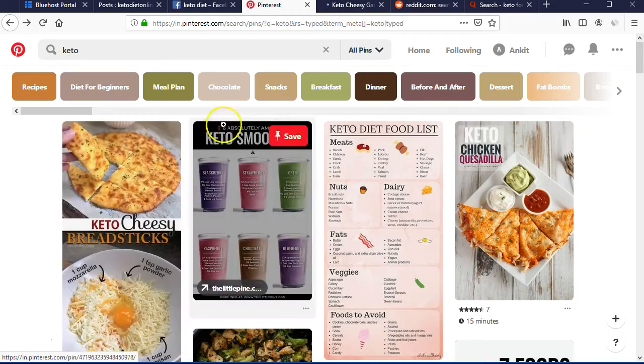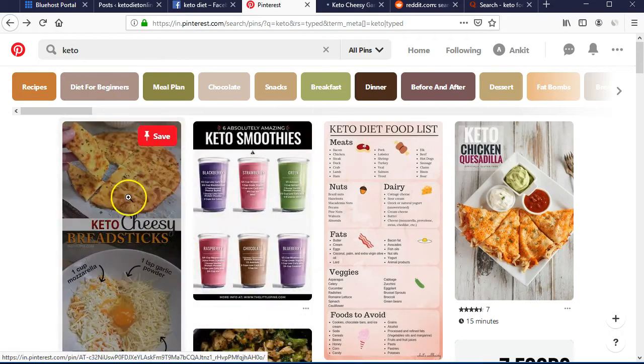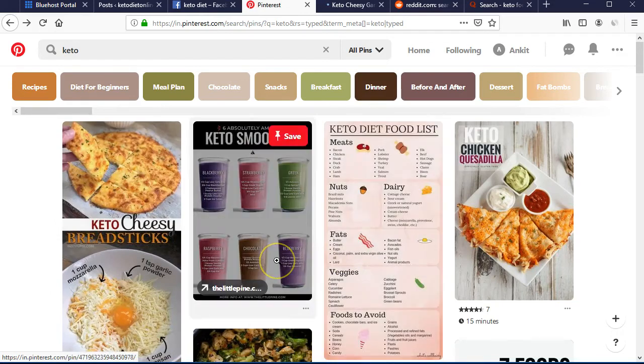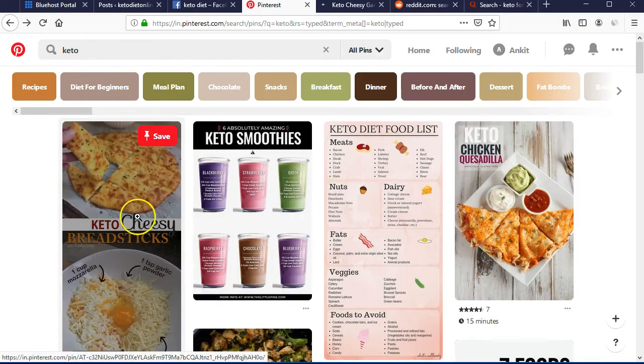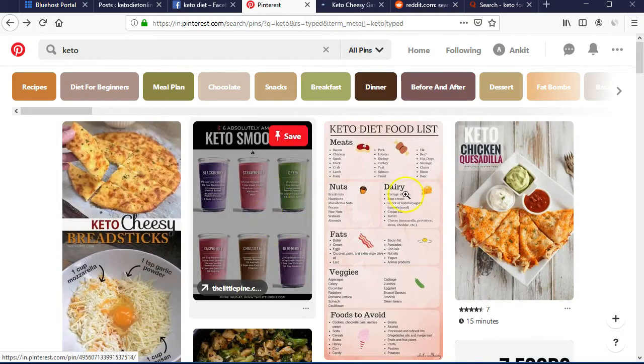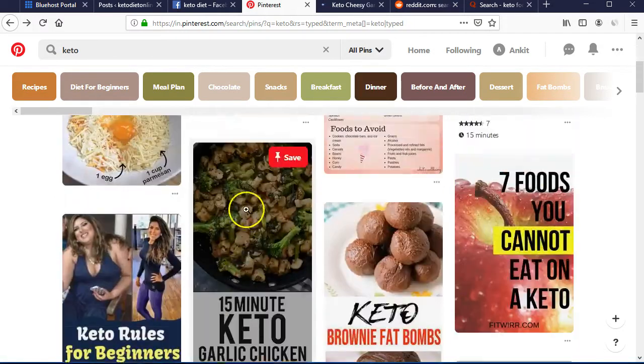So all you have to do is just create one pin per article and post it on Pinterest. People will share it, and you can get free traffic from here. So it is one of the best ways. Many people are getting at least 100,000 visitors per month only through Pinterest, especially in this keto niche. People are getting 100,000 visitors per month using the Pinterest free traffic method itself.